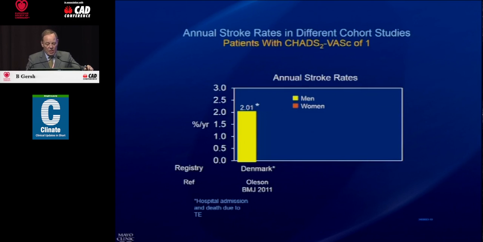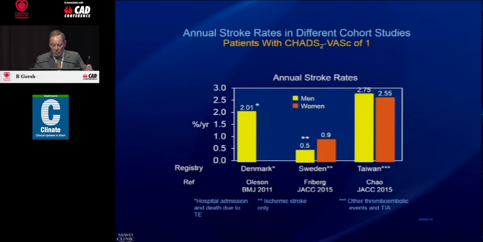And what one also needs to appreciate are the 3 major studies in which the CHADS-VASc has been looked at. In Denmark, the original study that really drove the ESC guidelines, stroke rate in this population, 2.0%. In Taiwan, the stroke rate was 2.7 and 2.5%. And in the Swedish population, this is men and women, the stroke rate is 0.5 to 0.9%.